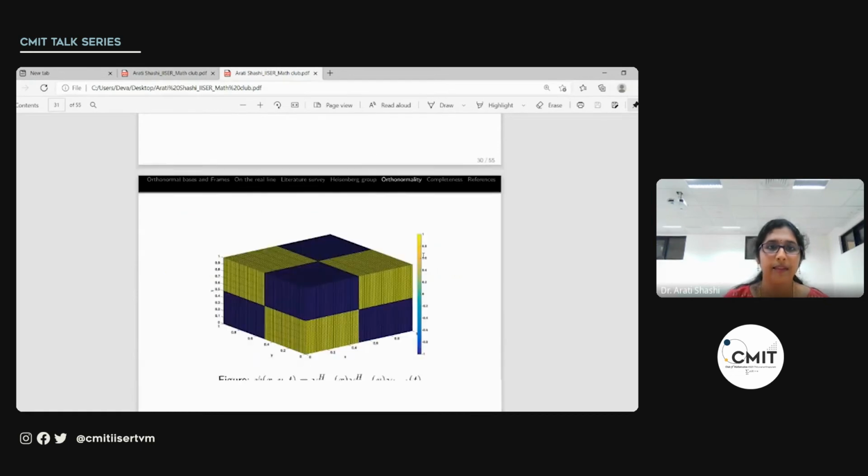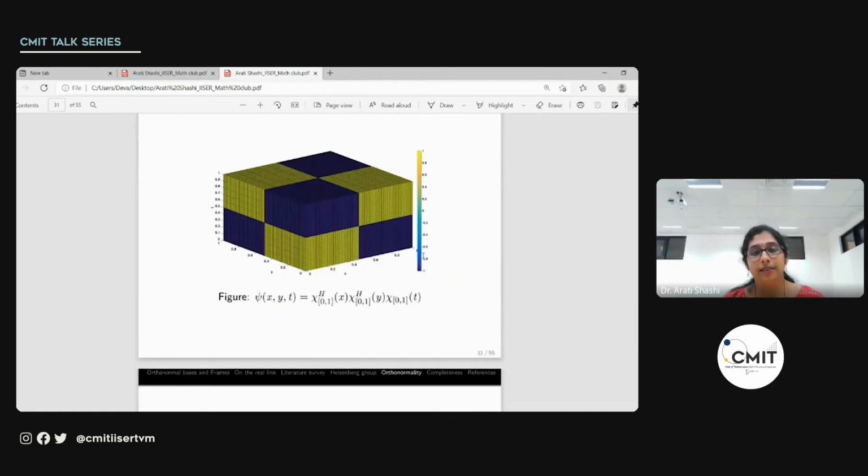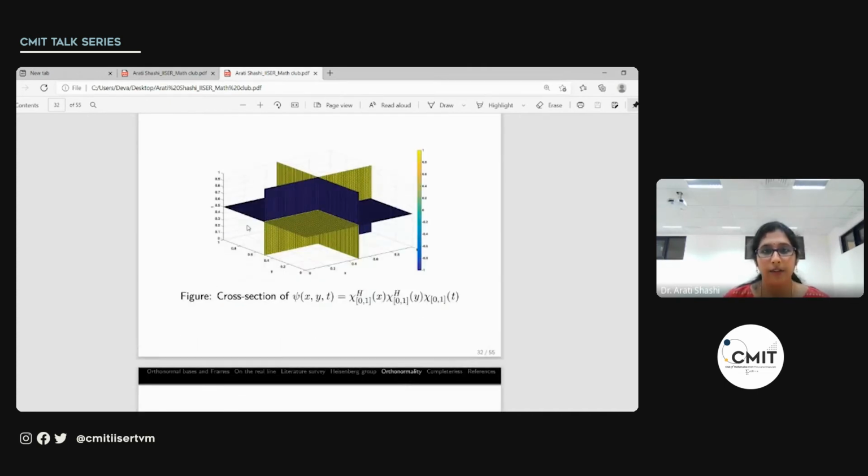Now, if we were to plot this function that we just considered, this is how it will look. This is the x-axis, this is the y-axis, and this is the z-axis. For x between 0 to half, y between 0 to half, and z between 0 to half, the function is 1. But if we take x from 0 to half, y from 0 to half, and z from half to 1, this is -1. So on, we can understand each of these boxes. For better clarity, we can look at this cross section.